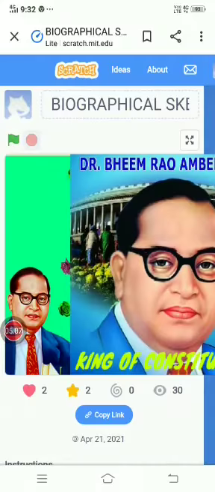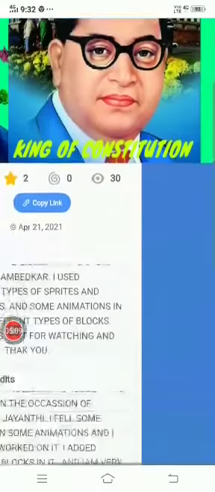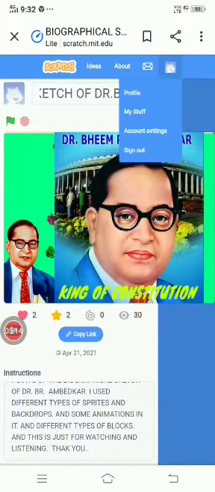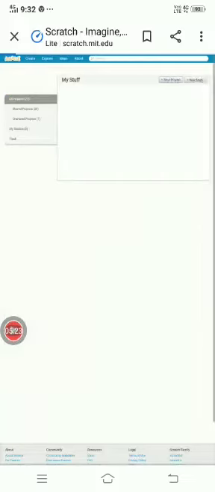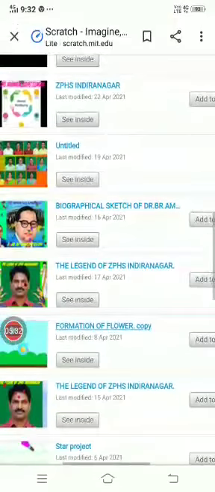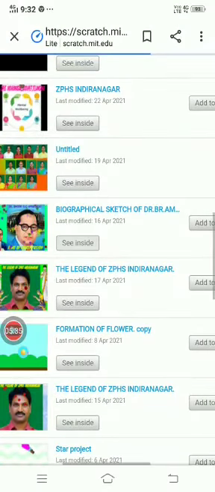If we want to see the blocks, click on the My Stuff option at the top side, and we can see the blocks. There is a name option in this also, so we have to name our project. There is the option See Inside. Click on See Inside. It will take some time to load.